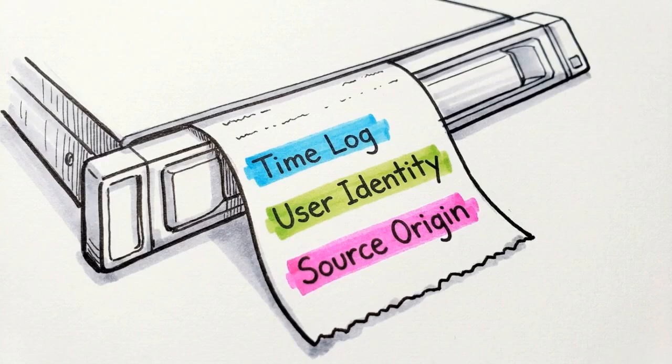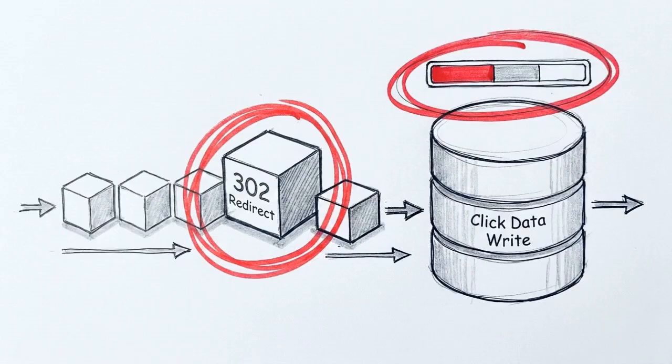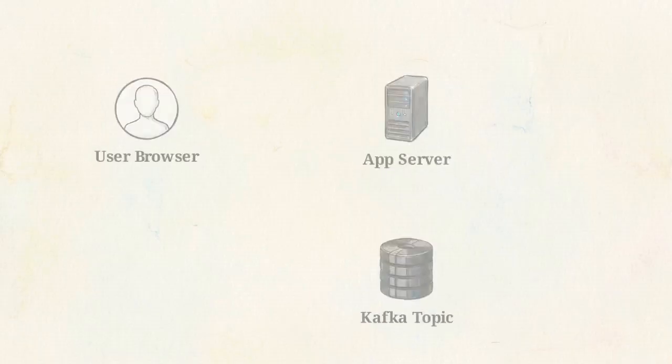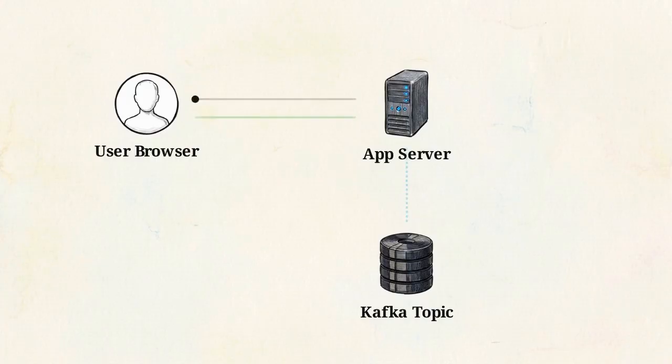Every 302 redirect generates critical data: the timestamp, the IP hash, and the referrer. A common architectural anti-pattern is attempting to write this click data to a database before sending the HTTP redirect back to the user. Any database slowdown during that synchronous write will push the redirect latency past the 10 millisecond budget, immediately degrading the user experience. We avoid this with the asynchronous fire and forget pattern shown here.